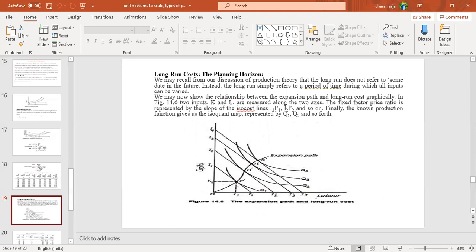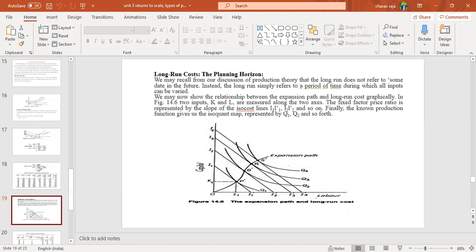We may recall from our discussion of production theory that the long run does not refer to some date in the future. A date in the future is not at all a long run; instead, the long run simply refers to a period of time during which all input factors can be varied.